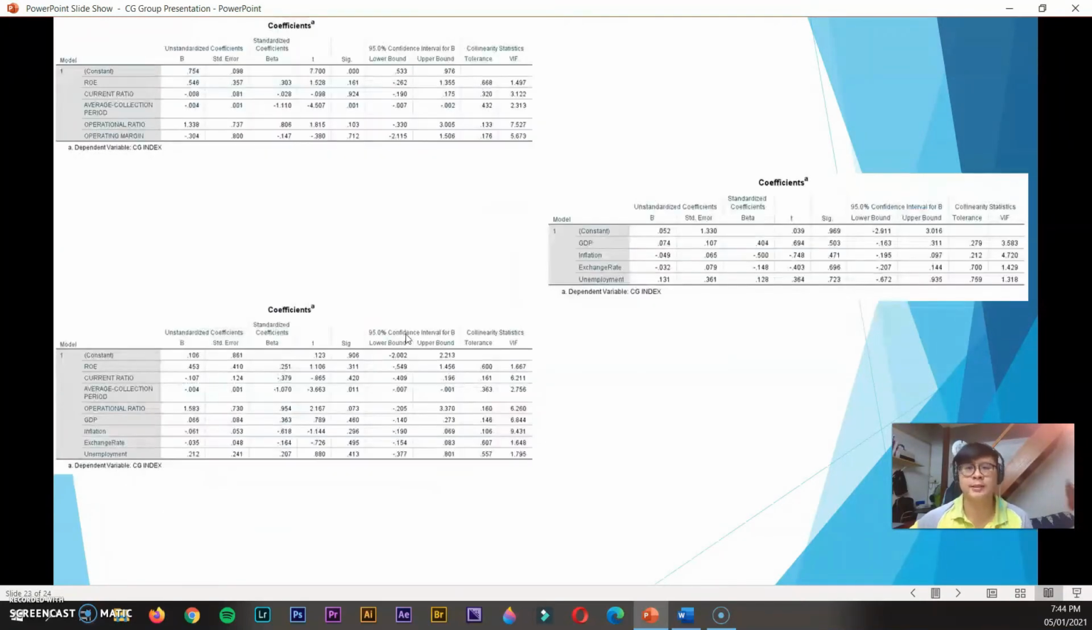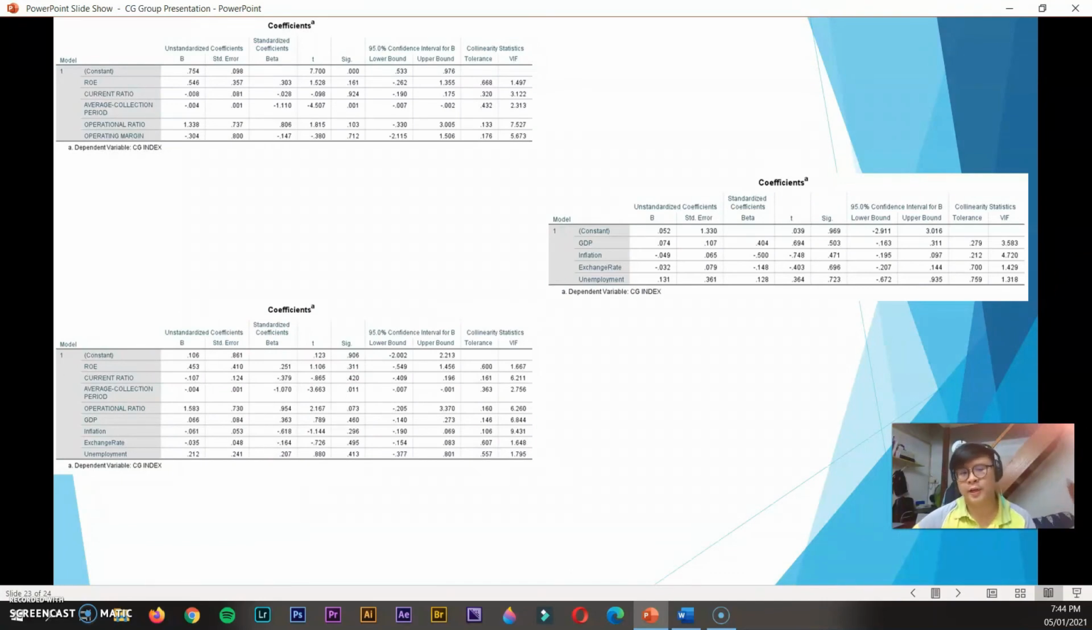For the next slides, coefficients. This table shows the coefficient of CG index with internal factors as independent variables. However, as the significance values for operating margin, ROE, current ratio, and operation ratio are more than 0.05, and average collection period is less than 0.05, it shows that one of the internal factors, which is average collection period, is significant to the manufacturing industry CG index.